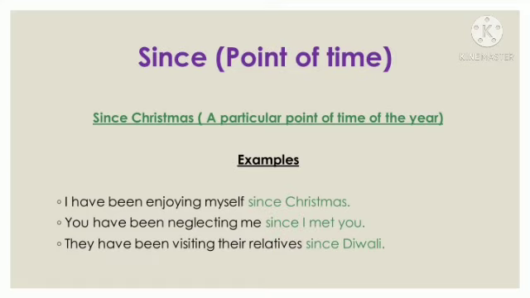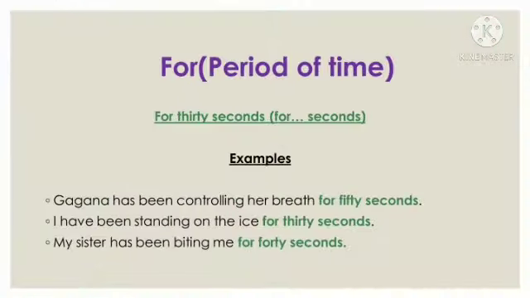It's time to go for the next part, that is for. For is somewhat different. We won't use it for a point of time but for a period of time. Exact period of time we use for. Like seconds: for 30 seconds, for 20 seconds, for 50 seconds, like that. My sister has been biting me for 40 seconds. I have been standing on the ice for 30 seconds are some of the examples.